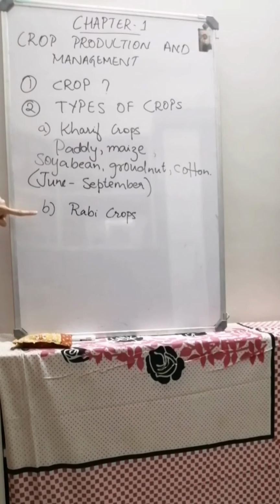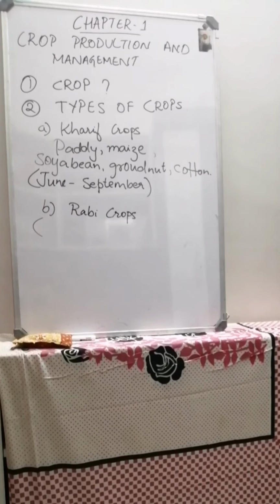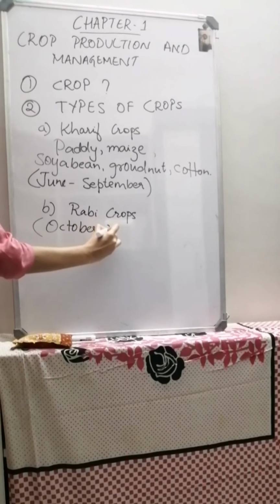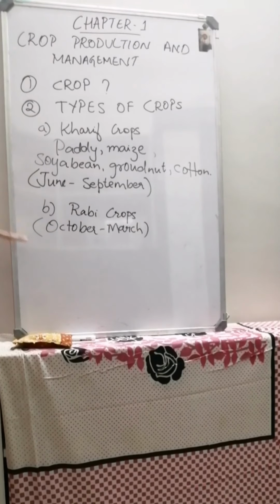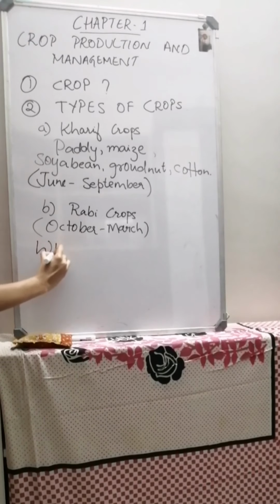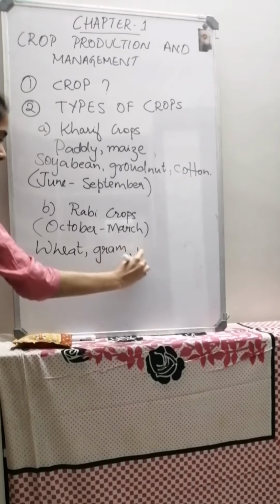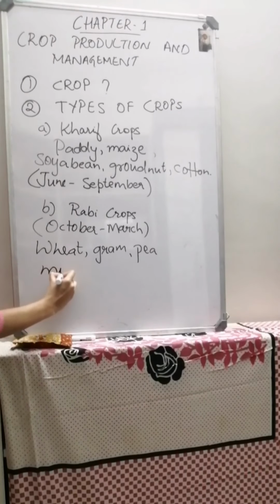Next, what are rabi crops? So rainy season is done. Now rabi crops are in winter season. When is winter season? From October to March. October to March is winter season. So rabi crops are grown in winter season. Let us list which crops they are: wheat, gram, pea, and mustard.